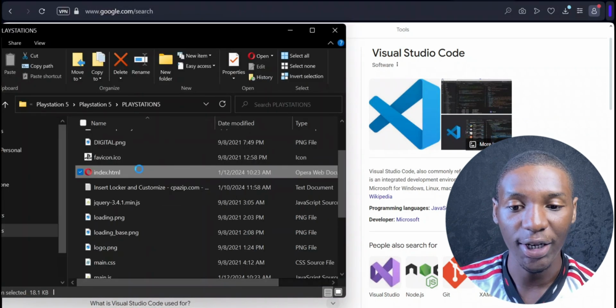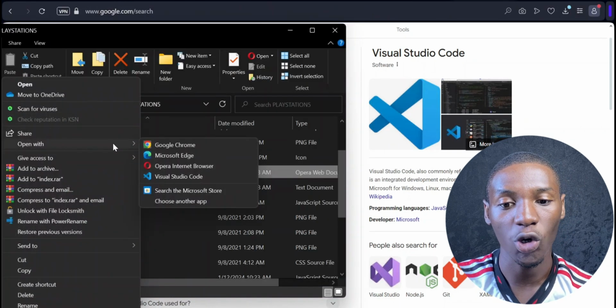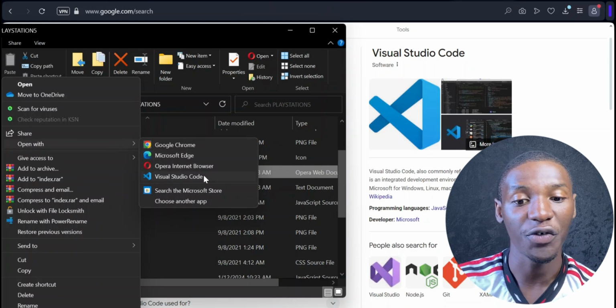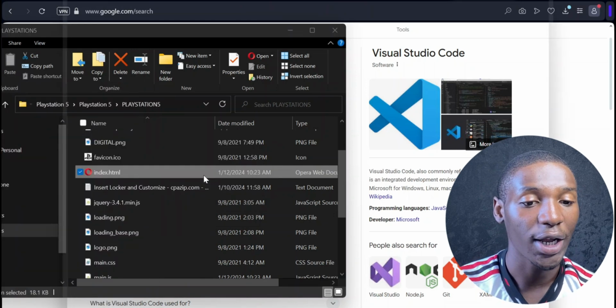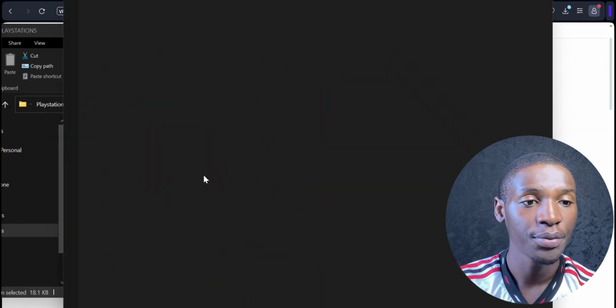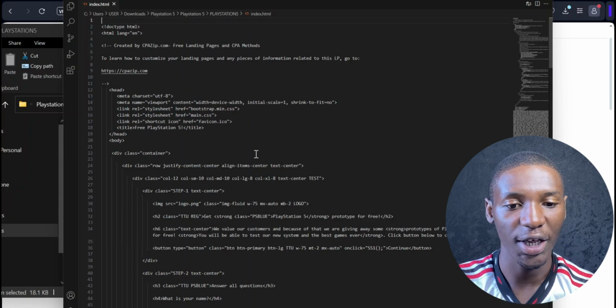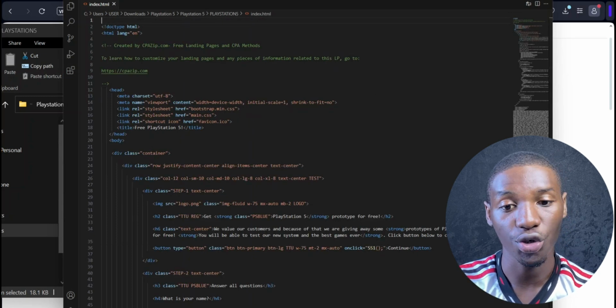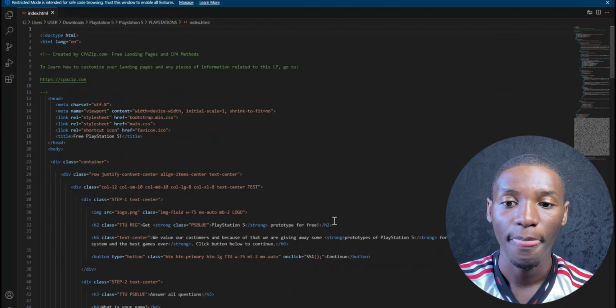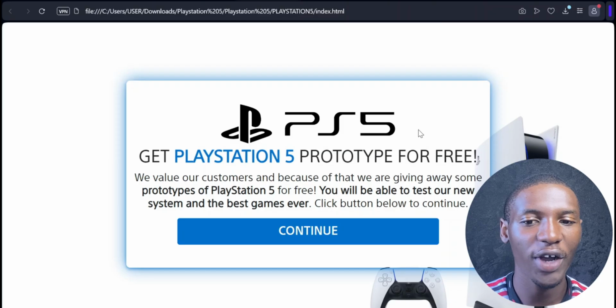What you want to do is right click on this, and then come over to where it says open with, and I'm going to open this up with Visual Studio Code. So I'm going to click on that, and then it should load up Visual Studio Code for me. And this is all my files right here, and this is all the code that was used to create our locker, right?